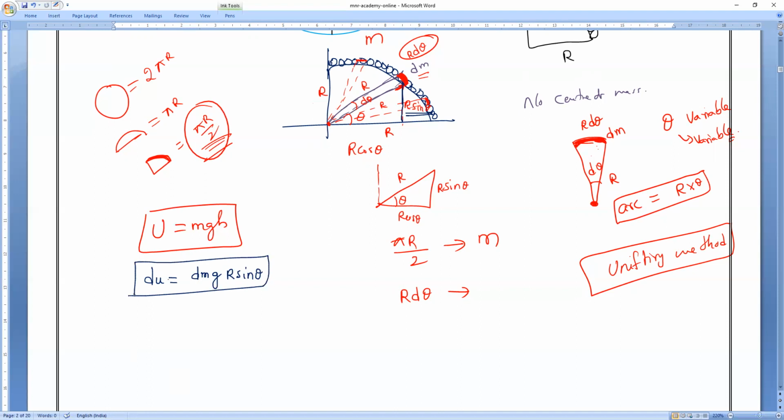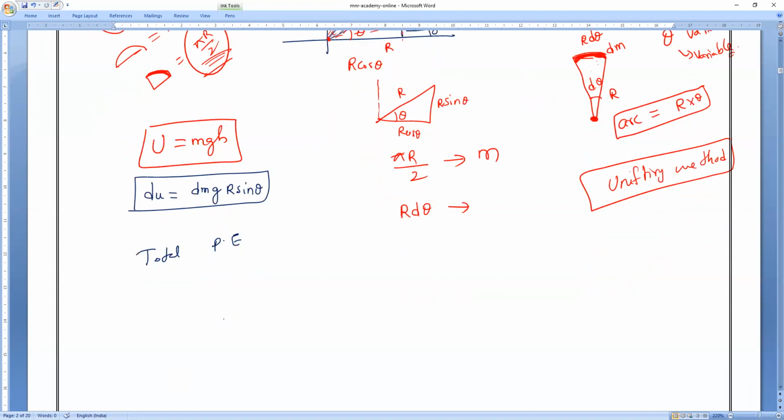Now they are asking what? This is for one small part. Then if you want to find the total potential energy, we have to apply some mathematics concept. What is that? Integration. Very good. So integration of dU is equal to integration of dm g r sin theta. Am I right or wrong? Everybody, are you all clear? Anybody having any doubt? Please kindly let me know.